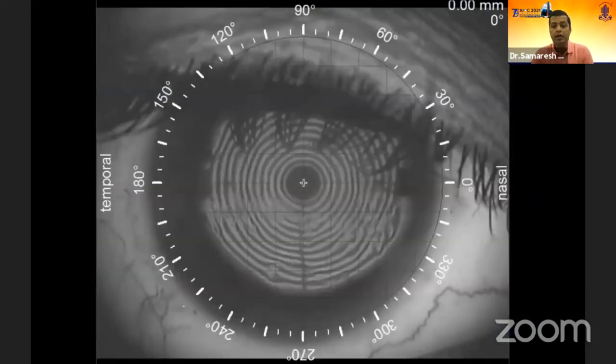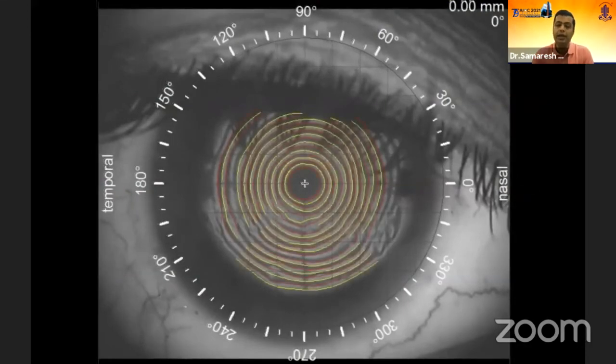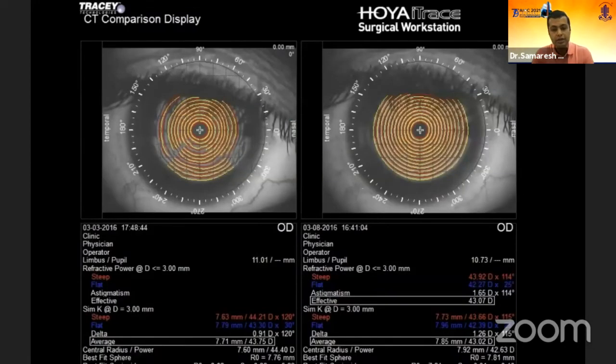Be very aware and teach your staff to look at the raw data. If you have a bad topography, you're going to have bad K readings, and bad K readings will translate to a lot of bad outcomes for the patient. So this is the same patient preoperatively when we were doing a biometry, and these were the maps, and our optometrists are trained to pick up these red flags.